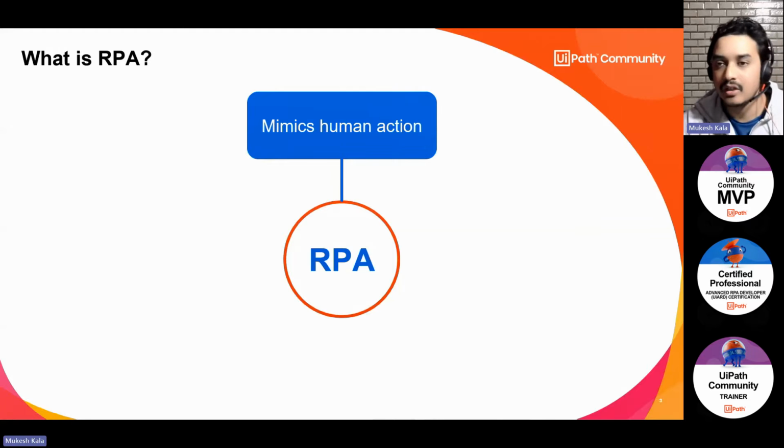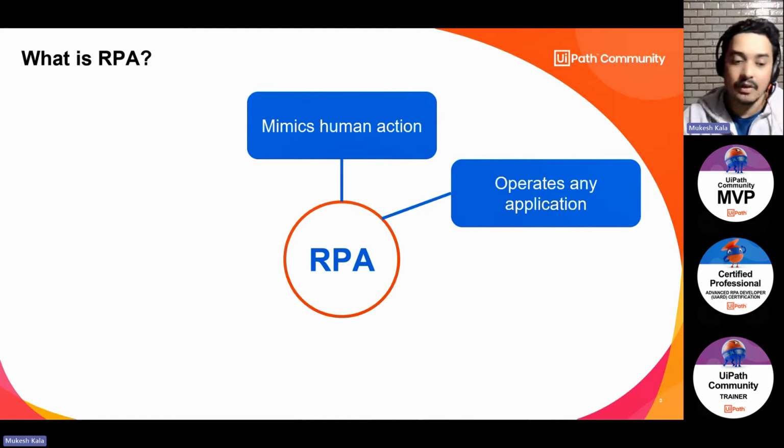As I have already told, it can mimic human action. Whatever as a human you do with the help of keyboard and mouse, the same action the RPA robot can also do. It can operate on any application. It is not restricted only to, let's say, Excel, Notepad, PowerPoint, or calculator. It can operate on any application. It can operate on browsers, databases, and enterprise applications such as Outlook.